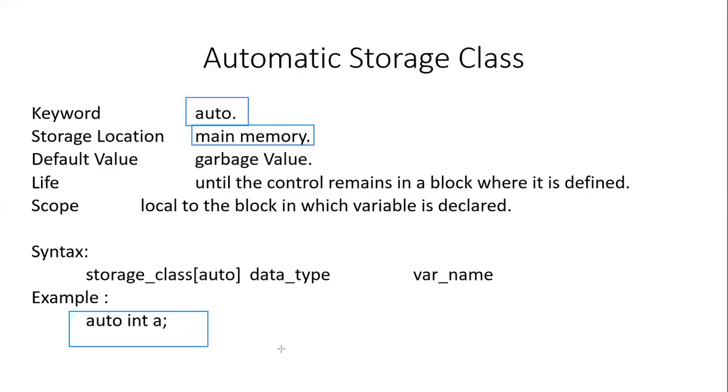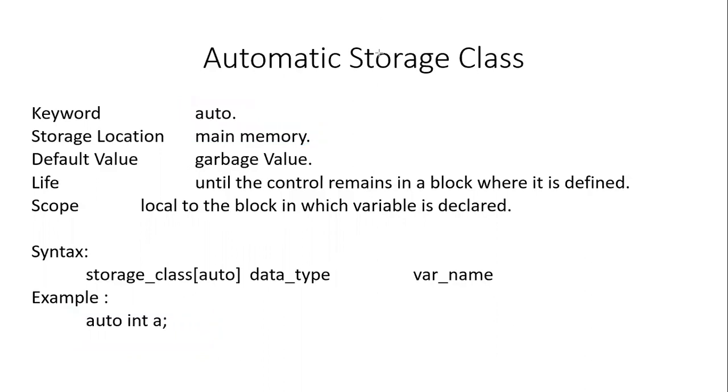Next we have the lifetime. The lifetime of the variable is until the control remains in the block where it is defined. If it is a local variable inside any function, then the life of that variable is for the time the program is executing in that function. Once the execution of the function is over, the variable is destroyed. Scope is also the same, local to the block or the function in which it has been created.